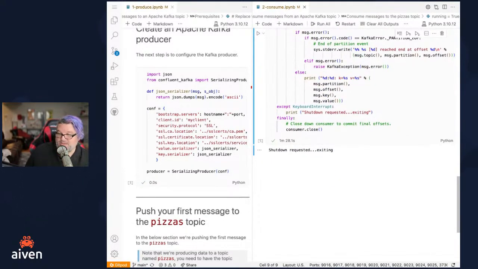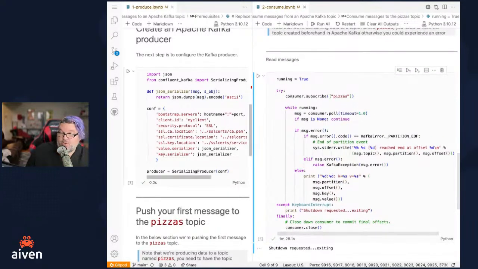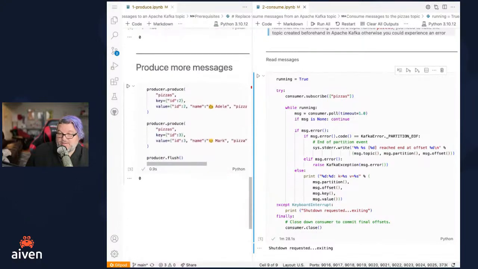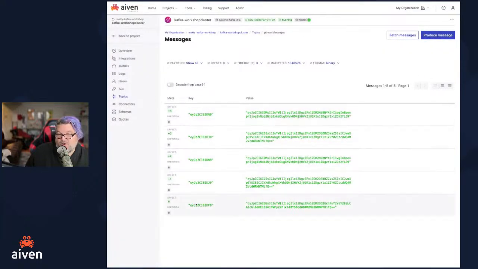So shutdown requested, exiting. We're able to read, and like Francesco said, it doesn't go back in time, so it's already read those messages. But if we were to go back and push some more messages into there, then the consumer is going to pick those up. So if I go ahead and push these, that's going to add some more messages. We should see that there are messages in here that weren't before. For example, we can see that I've added more. We now have more messages in here.